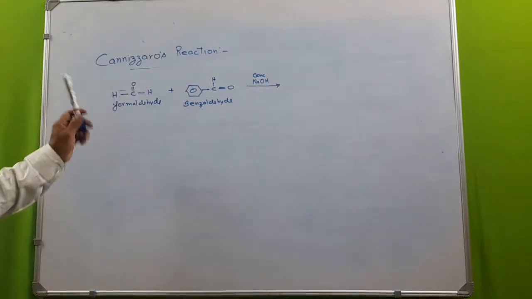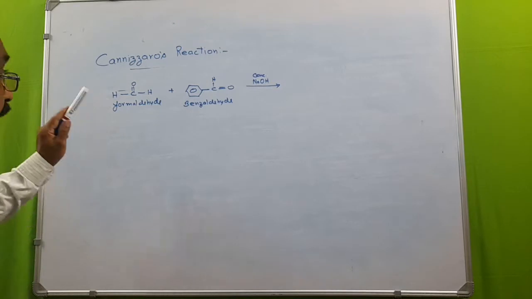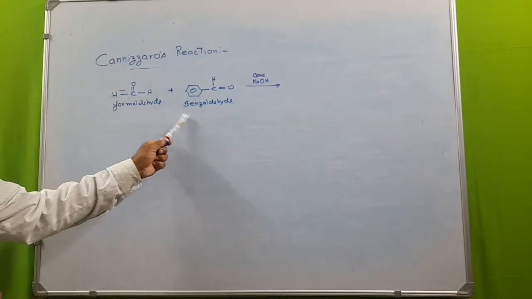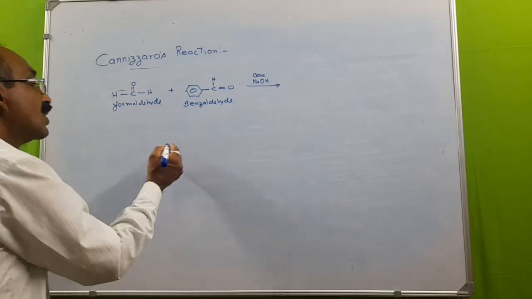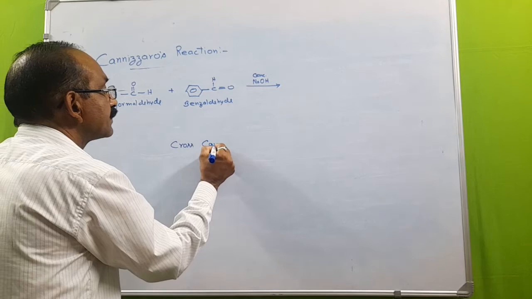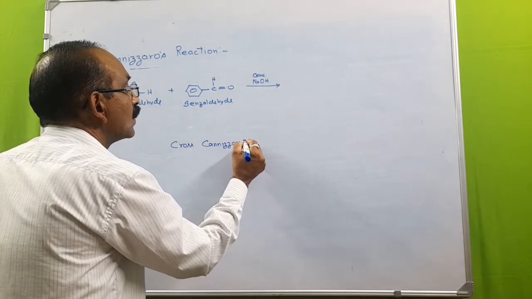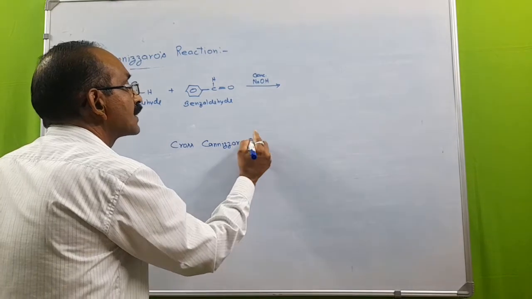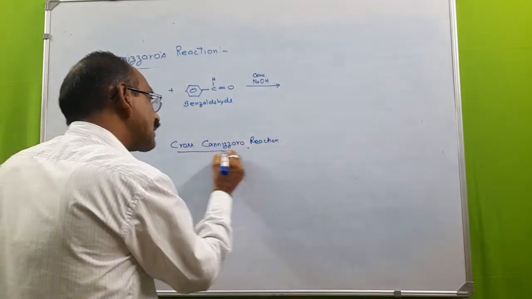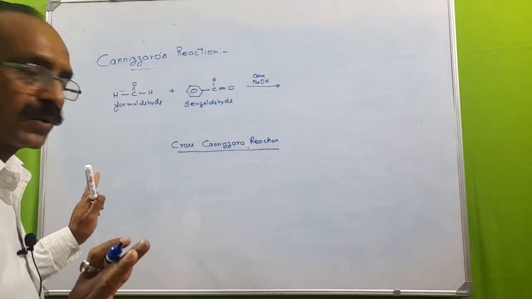Again, one of the molecules will be oxidized, another one will be reduced. And this time the Cannizzaro's reaction occurs between two different aldehyde molecules. So the reaction is called cross Cannizzaro's reaction. If both the aldehydes are the same, the reaction is Cannizzaro's reaction.